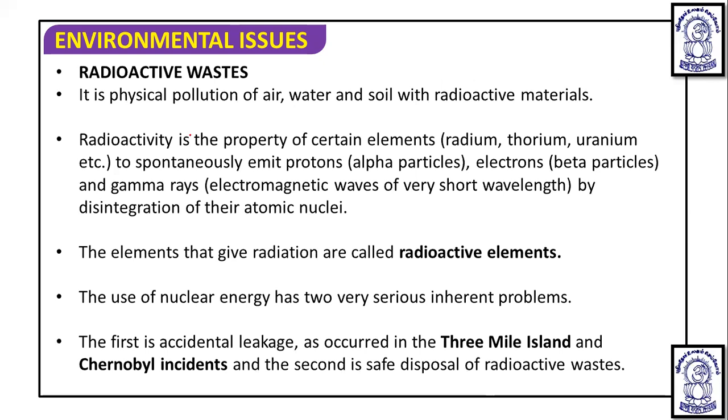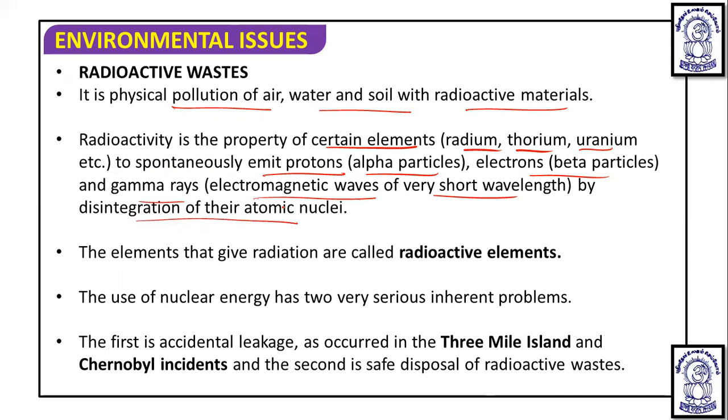Now let's talk about radioactive waste, which is dumped in the soil. Radioactive waste is a physical pollution of air, water, and soil with radioactive material. Radioactivity is a property of certain elements like radium, thorium, uranium, etc. They spontaneously emit alpha particles, beta particles, and gamma rays, that is, electromagnetic waves of very short wavelength, by disintegration of their atoms. These elements that give off radiation are called radioactive elements.